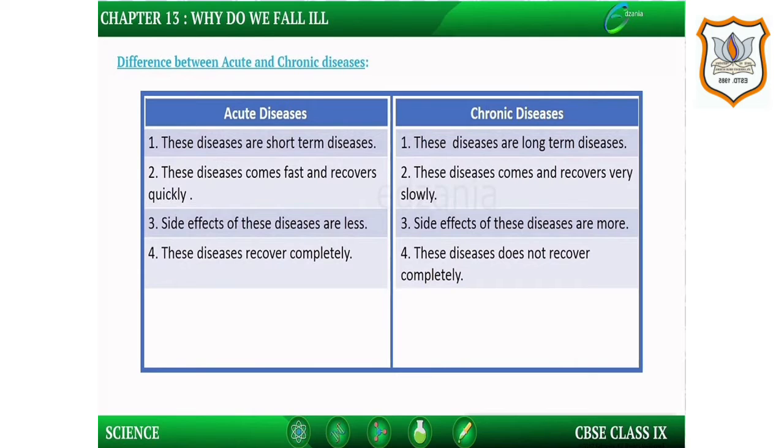Third difference is side effects of acute diseases are less and side effects of chronic diseases are more. And fourth and last difference is acute diseases recover completely but chronic diseases do not recover completely.